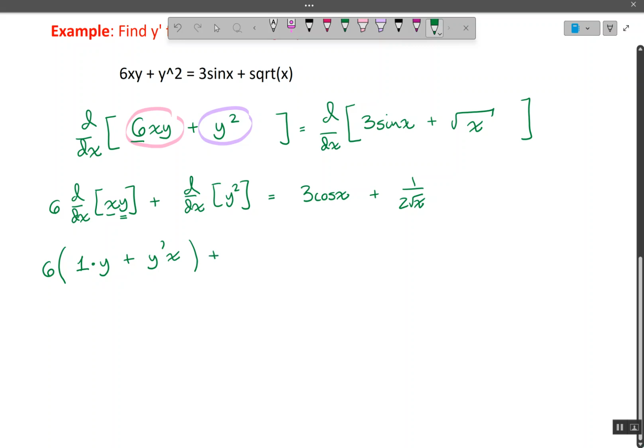Plus, we did this before, 2y times the derivative of the inside, which is y prime. Anytime you're taking a derivative with y, you're going to have y prime in there.